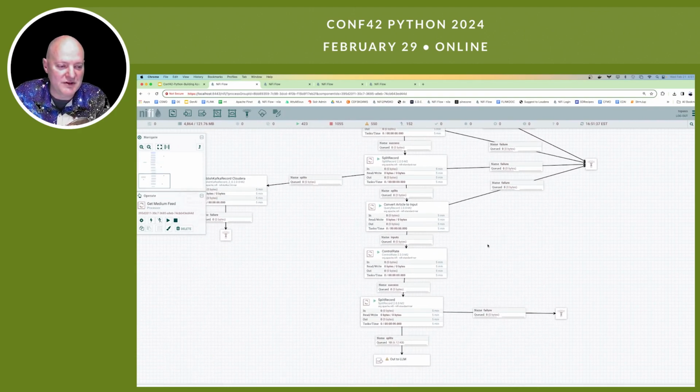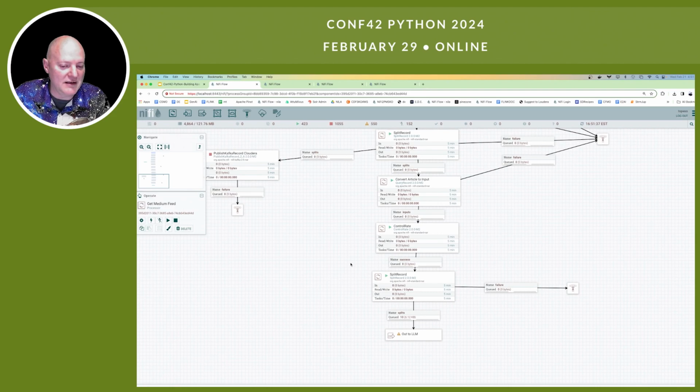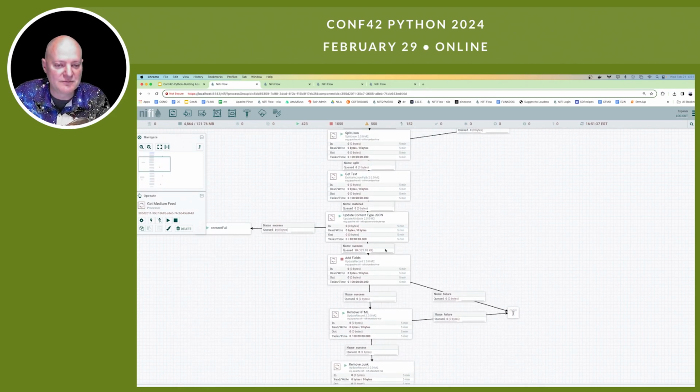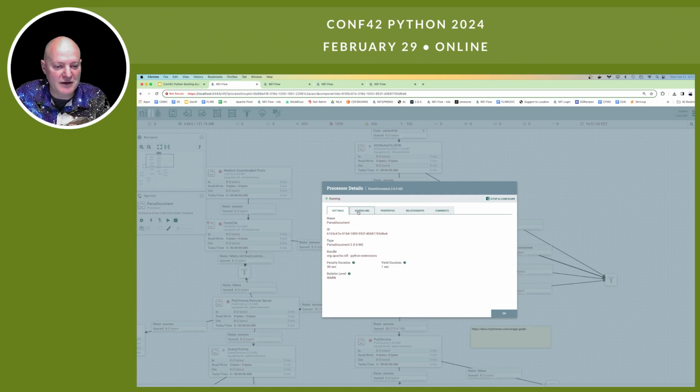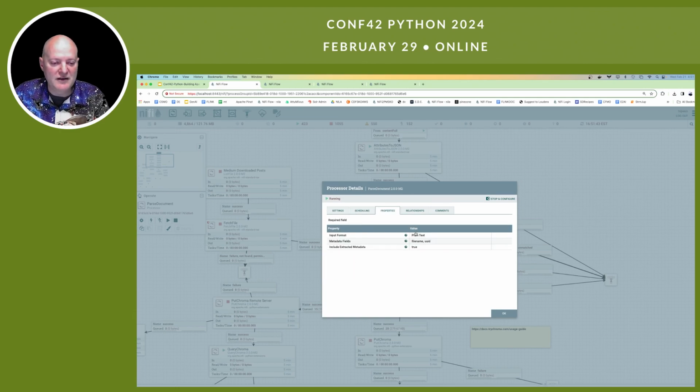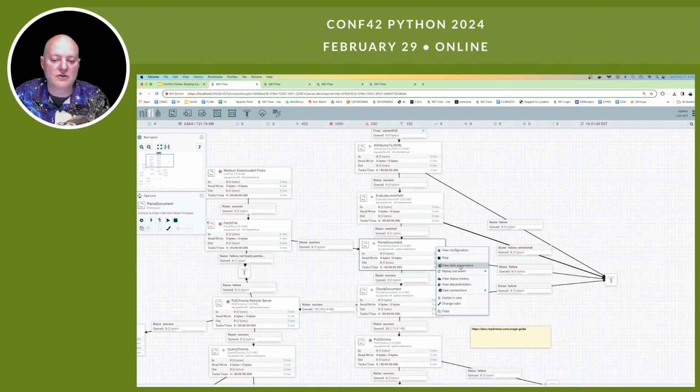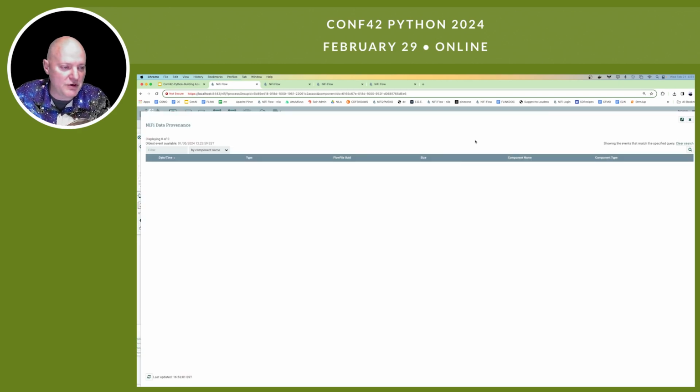I do some of this with regular NiFi processors, nothing too fancy. And then when it comes out here we start getting into these fancy Python ones. As you can see, Python extensions. This one is taking plain text in and extracts a couple of metadata fields along with the data. So it parses the data out.